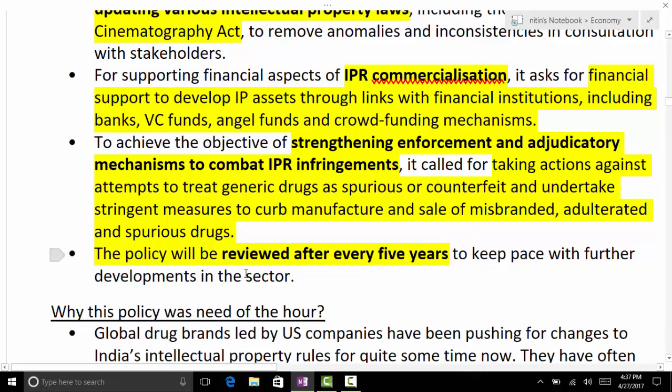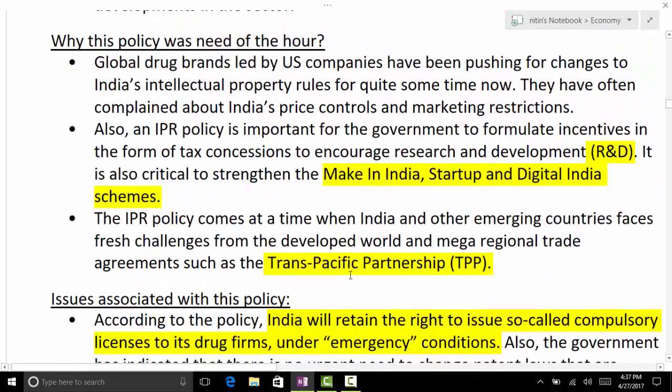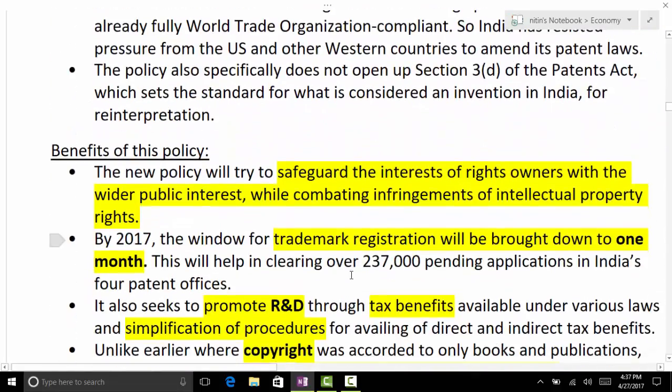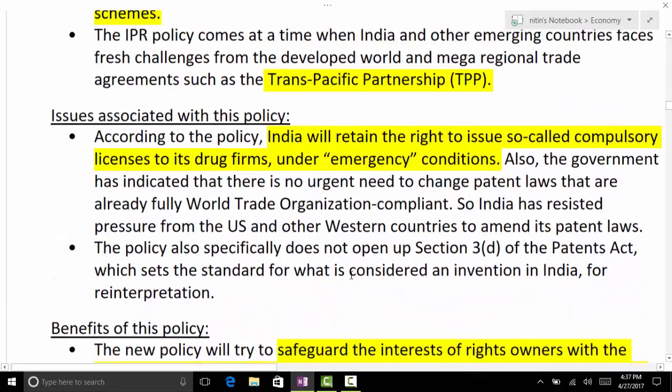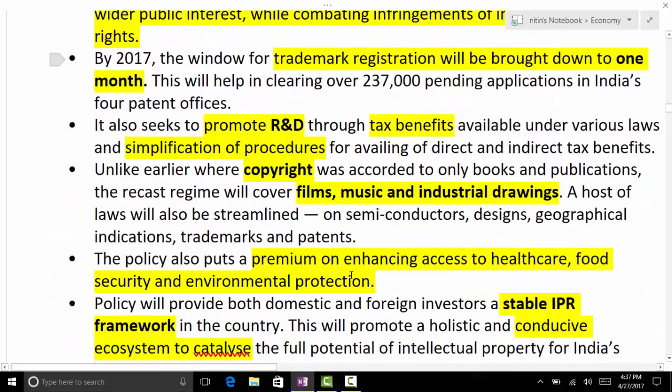Another important component of the policy is that it is to be reviewed after every 5 years, so that our policy remains updated every time. Creative India, Innovative India. Now here it says tax benefits regarding R&D. Earlier, copyright was accorded to only books and publications; the recast regime will cover films, music and industrial drawings as well. So what are industrial drawings?